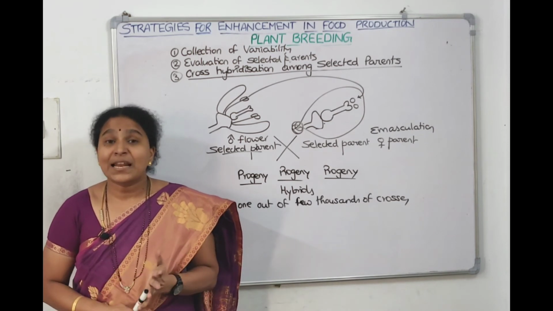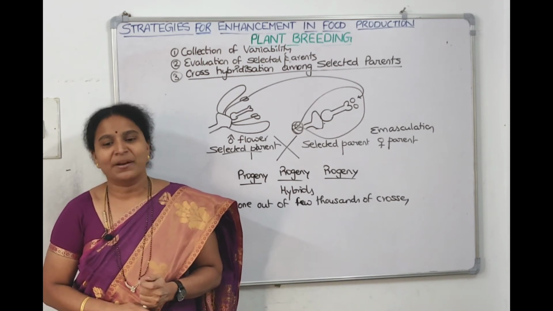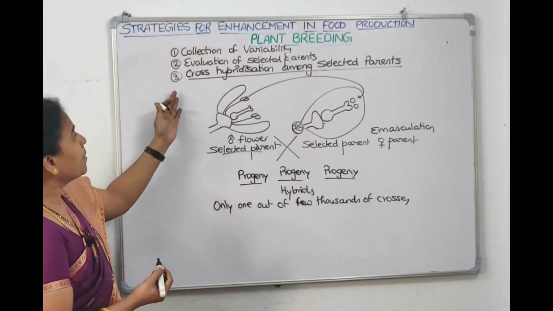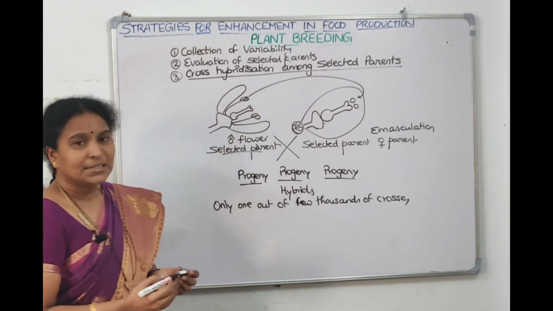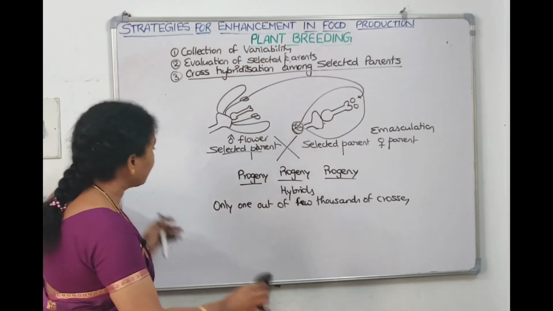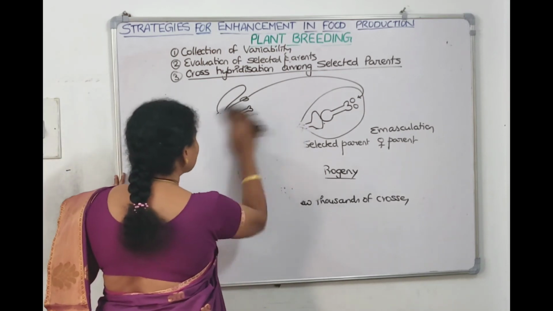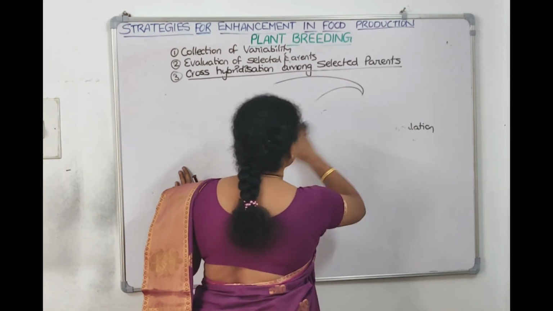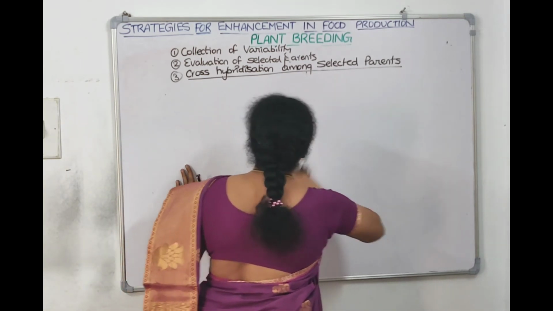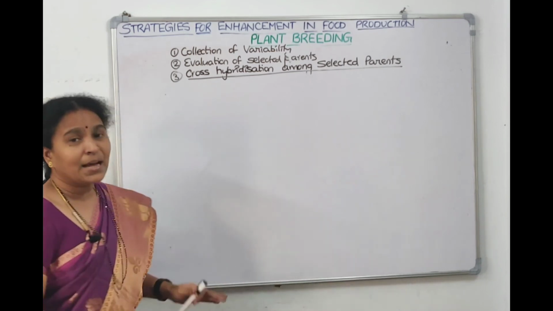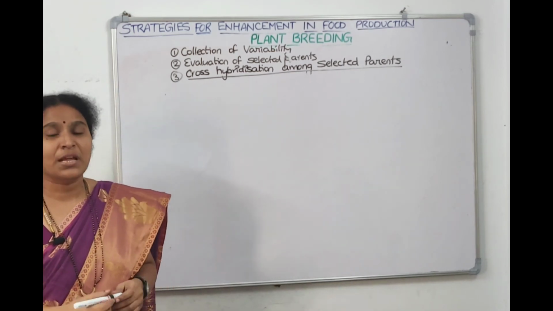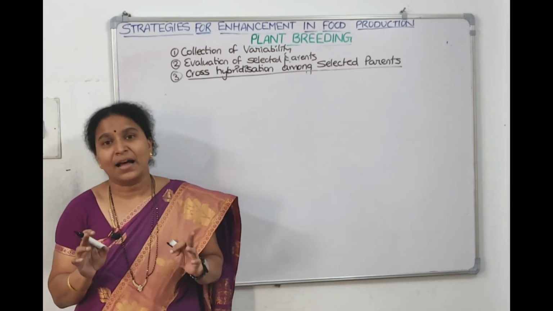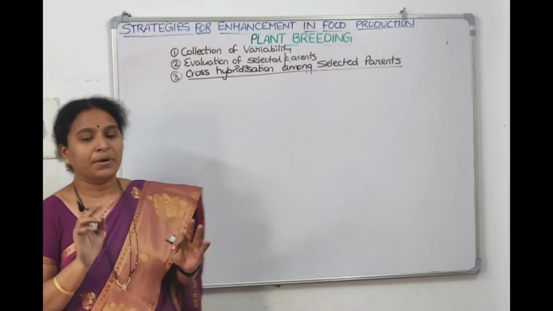The fourth step is selection and testing of superior recombinants. The third step was cross hybridization among the selected parents. Come on, tell me what's the fourth step then? The fourth step will be selection. Among the hybrid progeny there are combinations of characters which we don't want, so we need to select the hybrids which have superior recombinant characters.